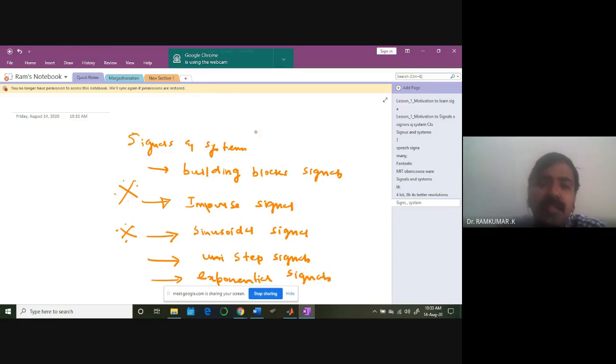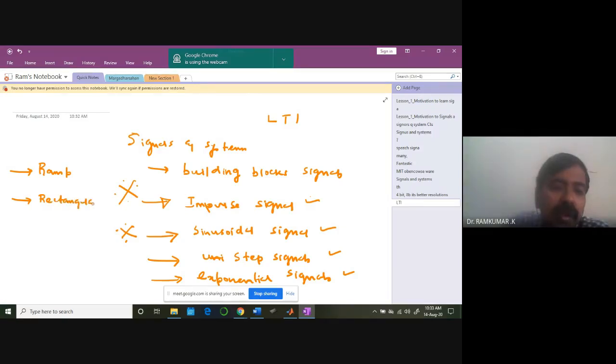Most of the LTI systems will be working mostly with impulse, sinusoidal, step, and exponential signals. Apart from this, you also have ramp signals, rectangular pulses, which are connected to the impulse, and triangular waveforms. Again and again we'll be learning this.